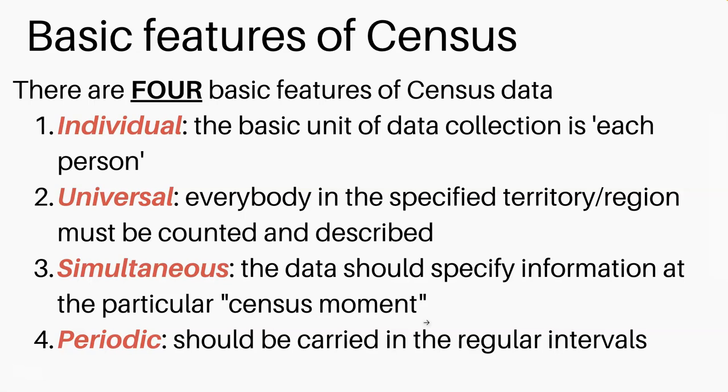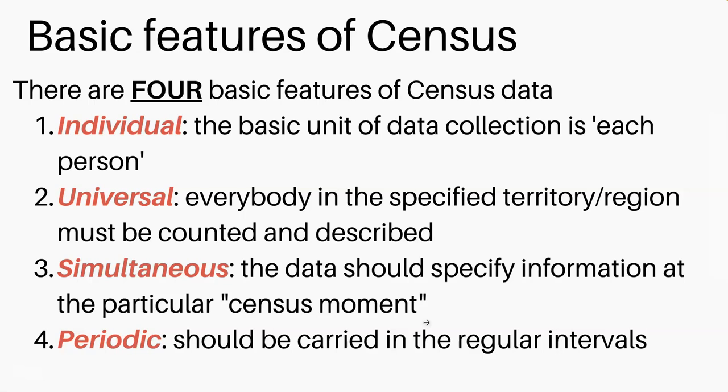So if the data collection is conducted over 3 months or 4 months, you might be counted once more, or you may not be counted because of the time period. So the simultaneousness means that within the specific census moment, all the data should be collected to avoid any errors in the data collection. And the periodic means it should be carried out at regular intervals, say every 5 years, for example, so that we can keep track of